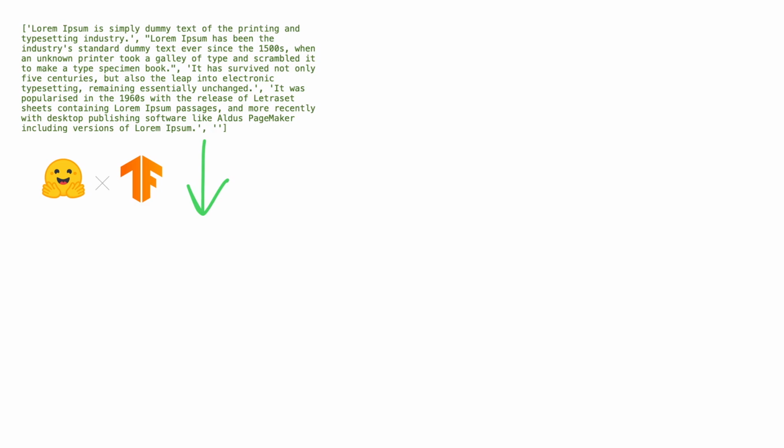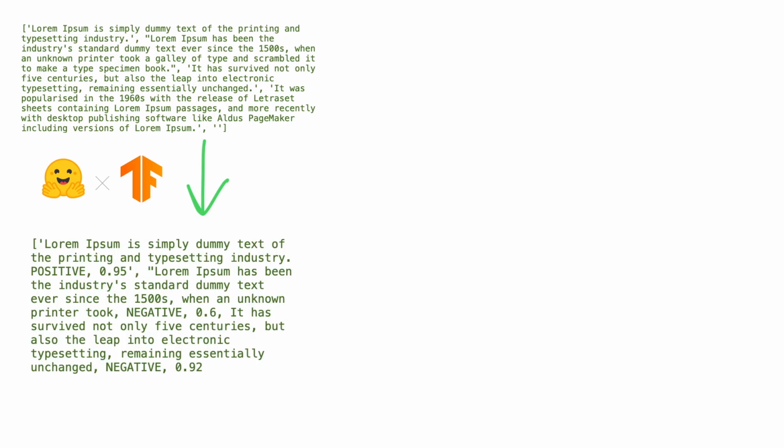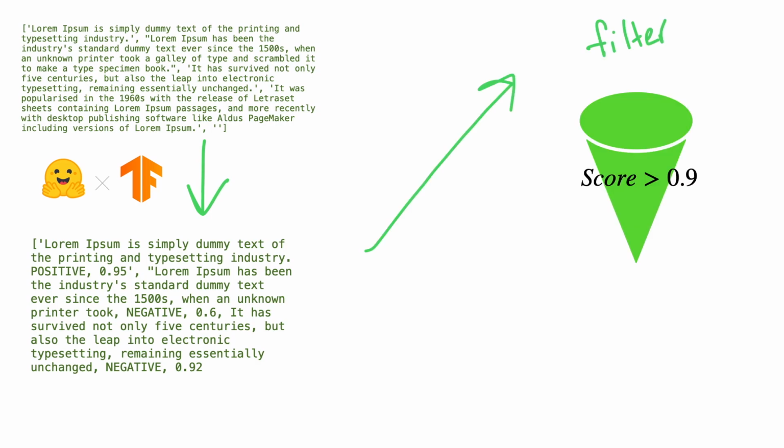Then you're going to take all these sentences and give each a sentiment polarity, and by that I mean whether it's positive, negative, or neutral, along with a score. Now what I've actually done is created a filter on this. The reason I wanted a filter is I want to weed out anything that has a score of less than 0.9. For example, this second sentence says negative 0.6. I actually don't want something that has only a 0.6 confidence level that it's negative.